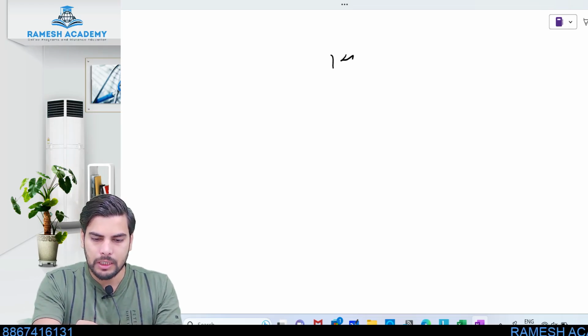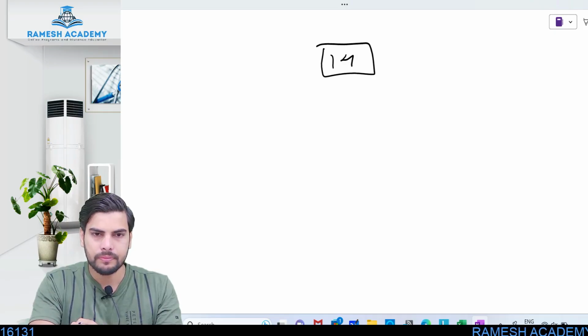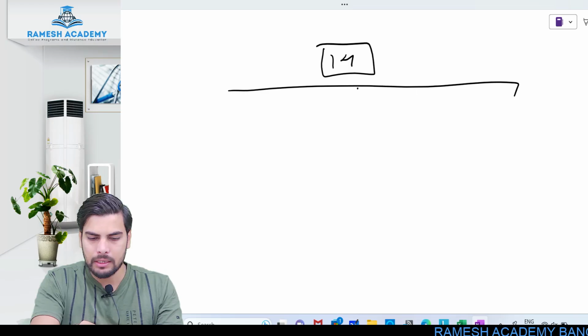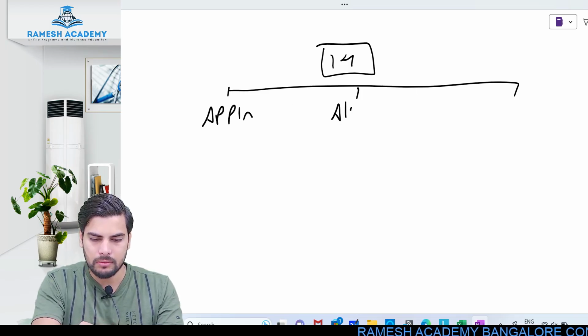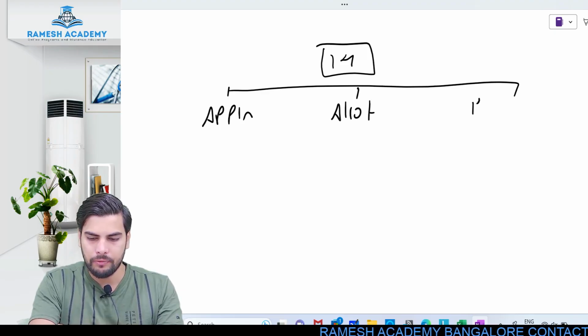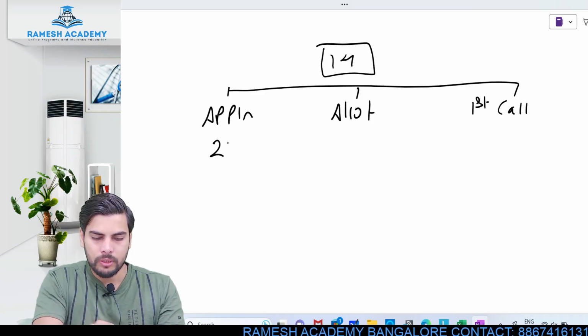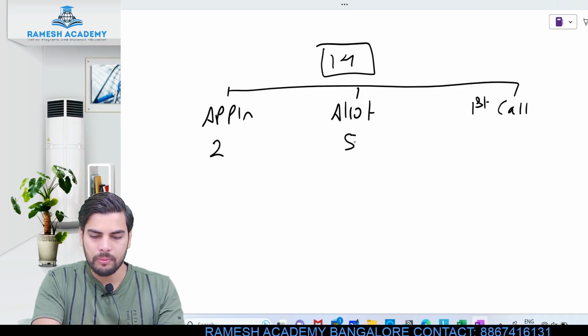The issue price per share is 14 rupees. Clear? So this is being collected in 3 stages. As you already know, application stage, allotment stage and first and final call stage. Clear? So 2 rupees is collected at application, and 5 rupees is collected at allotment, which includes premium.